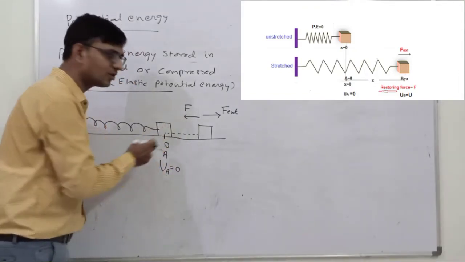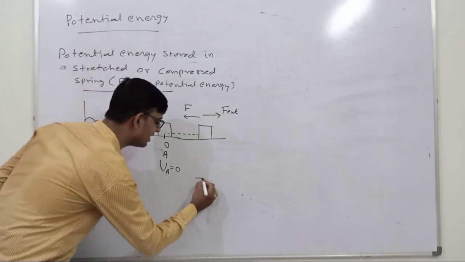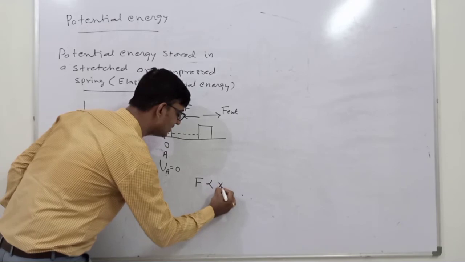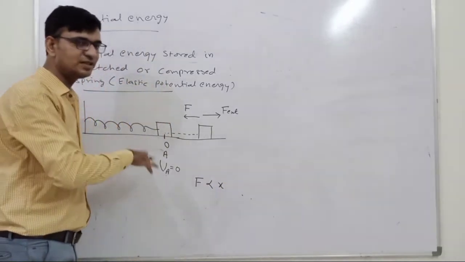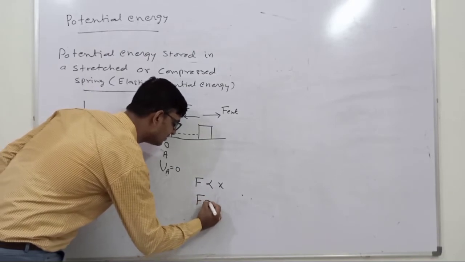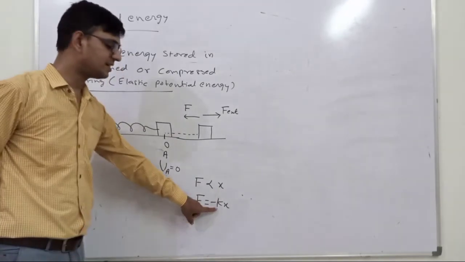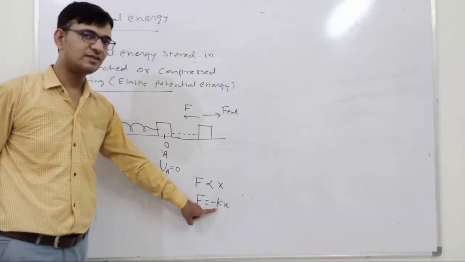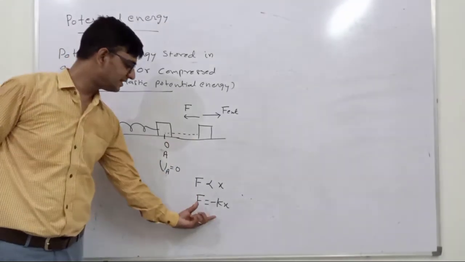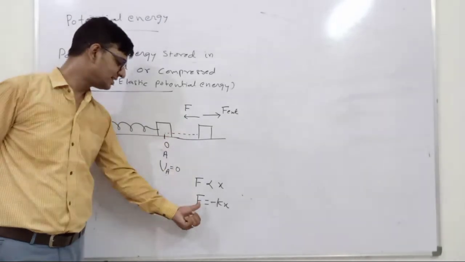So we can write, according to Hooke's law, this restoring force is given by F is directly proportional to displacement and opposite in the direction of the displacement. So F is equal to minus kx. K is a constant. This is known as the force constant, or sometimes it is called the spring constant for the given spring. So this is the formula for the restoring force associated with the spring.